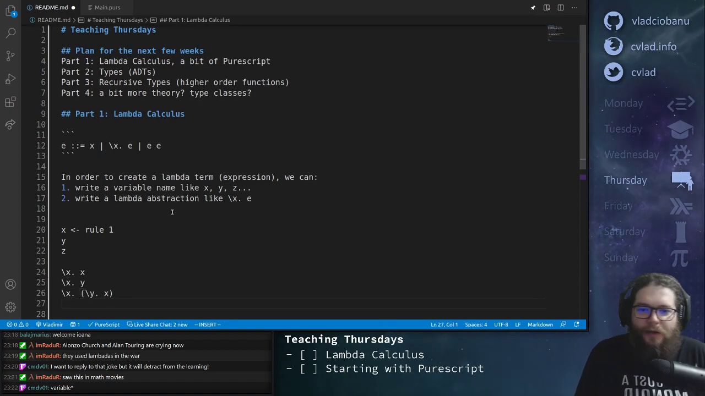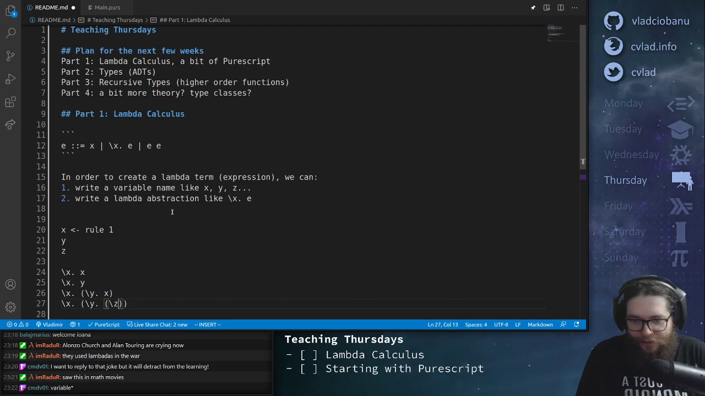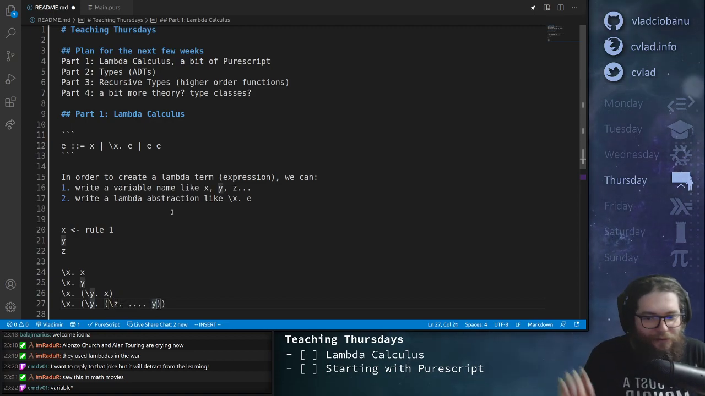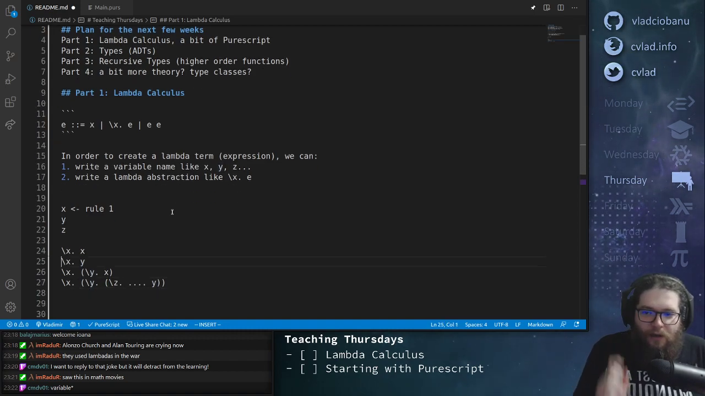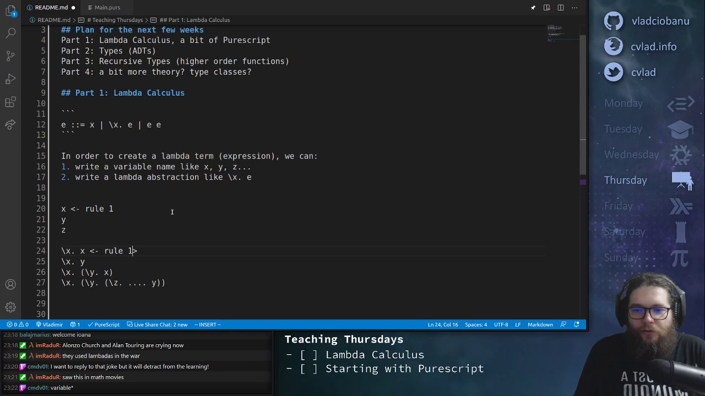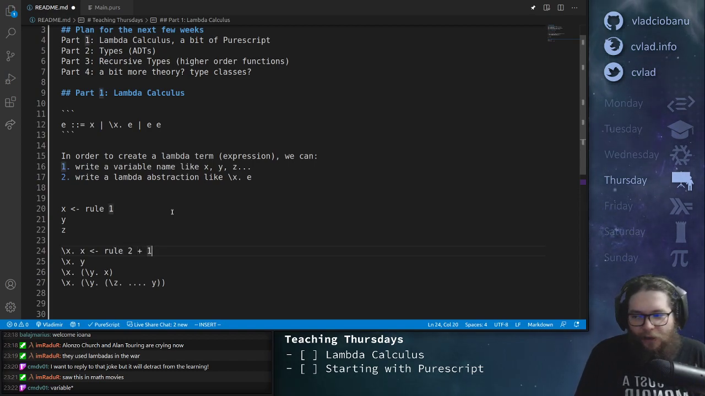Right, and we could do this forever, right? y, z, and so on, right? But at some point we need to stop and write something down, right? Cool, so this is like rule 2 plus 1 basically, right? We apply rule 2 a few times, as many times as we want, and then we finish up with rule 1.